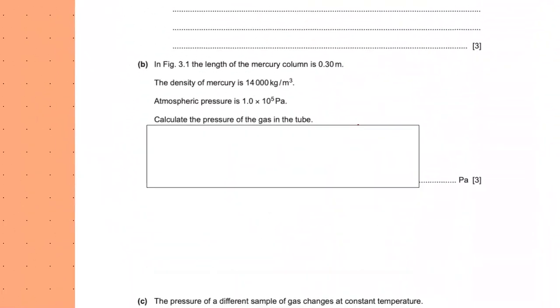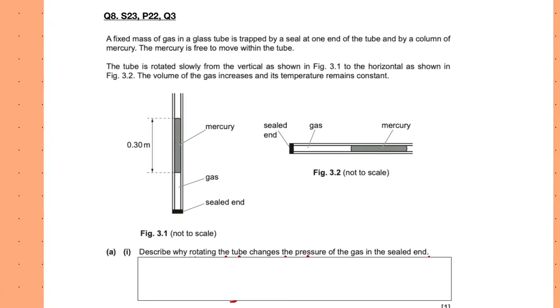Let's go on to the next question. This is something we are interested in. A fixed mass of gas in a glass tube is trapped by a seal at one end of the tube and by a column of mercury. The mercury is free to move within the tube. The tube is rotated slowly from the vertical as shown in 3.1 to the horizontal as shown in 3.2. Volume of the gas increases and the temperature remains constant. Describe why rotating the tube changes the pressure of the gas at the seal end.